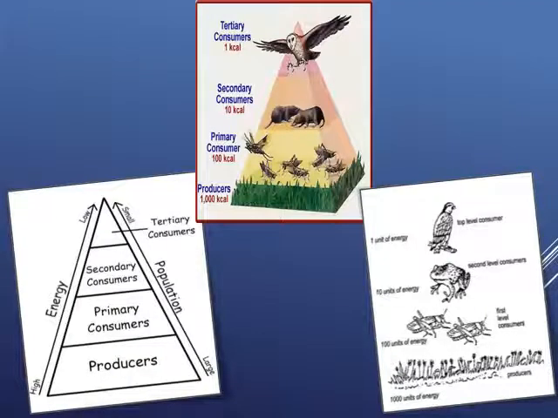A simple example is given in the pyramidal shape. You can see 1000 kilocalories of energy is available at the producer or green plant level. Then 10% of 1000 kilocalories, 100 kilocalories, is transferred to the primary consumer. Then 10% of 100 kilocalories is 10 kilocalories, which is transferred to the secondary consumer, and 10% of 10 kilocalories is 1 kilocalorie, transferred to the tertiary consumer. So as we move upward in the trophic levels, we get less energy.